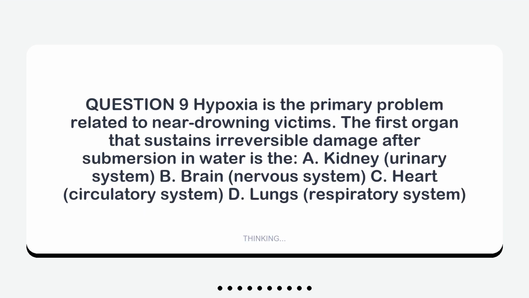Question 9. Hypoxia is the primary problem related to near-drowning victims. The first organ that sustains irreversible damage after submersion in water is the A. Kidney, urinary system, B. Brain, nervous system, C. Heart, circulatory system, D. Lungs, respiratory system.